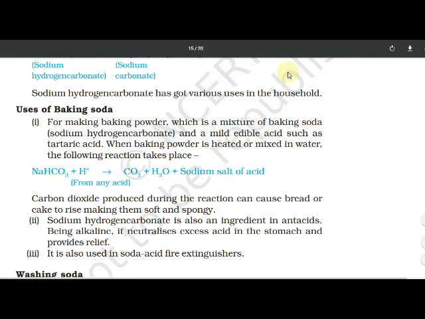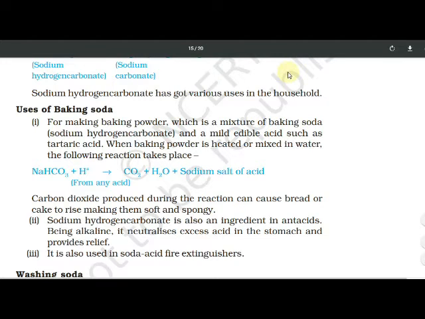So when we mix the edible acid or citric acid with this soda, and heat or mix it with water, NaHCO3 plus H+ gives CO2, carbon dioxide, H2O and the sodium salt of the acid.